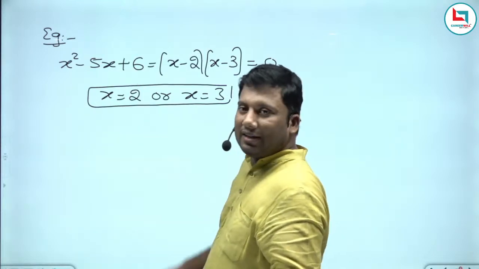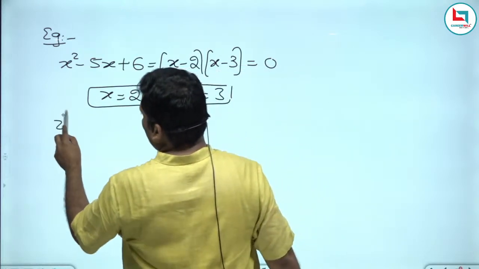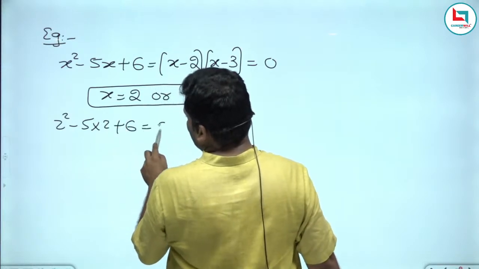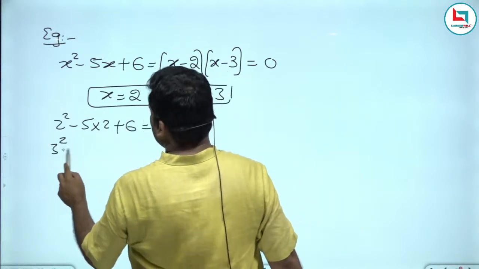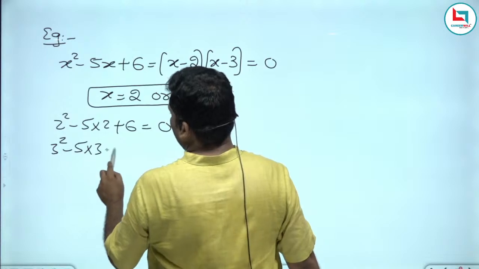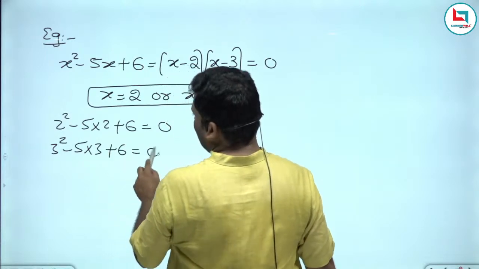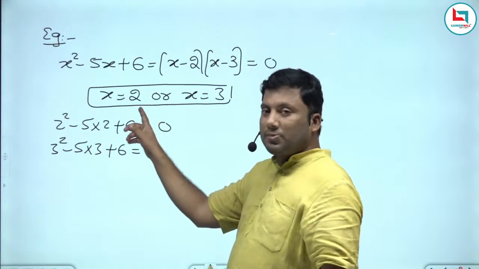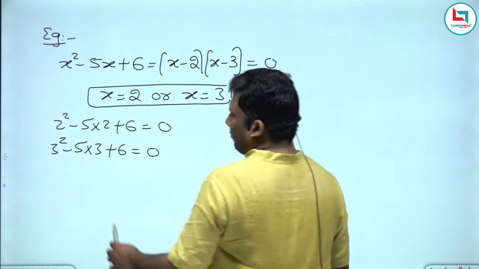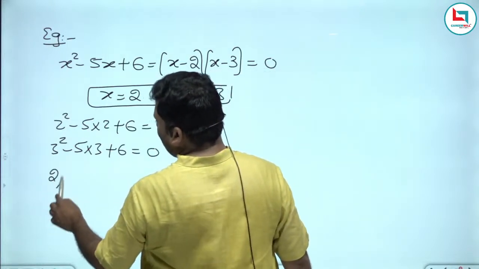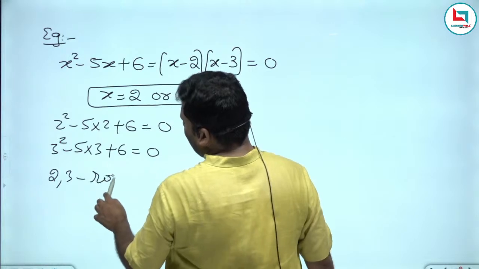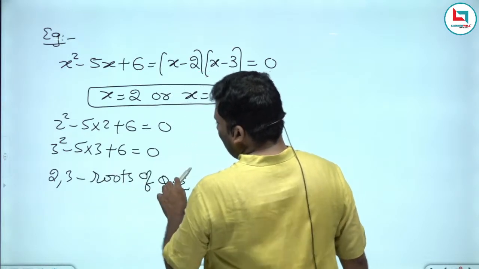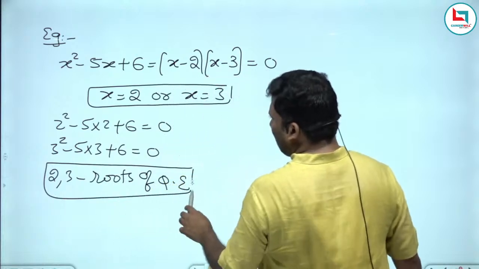2 will make the right hand side 0. 2 square minus 5 into 2 plus 6, it is 0. 3 will make 3 square minus 5 into 3 plus 6, it is 0. If RHS becomes 0 by substituting the value of x, then those values are called the roots of the quadratic equation. What do you mean by roots of the quadratic equation?